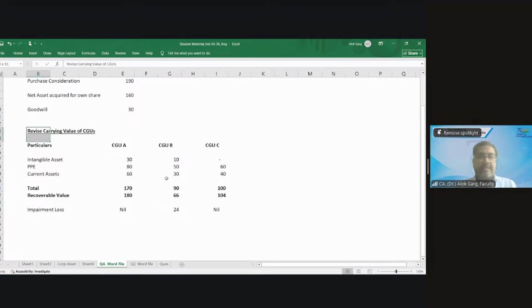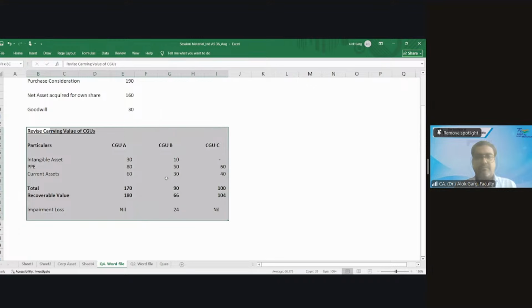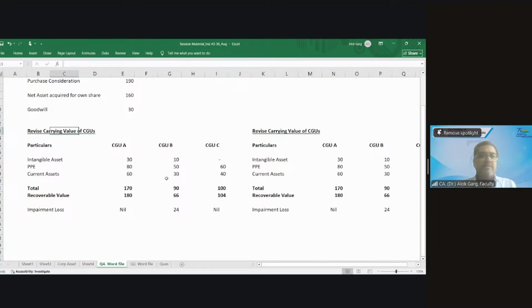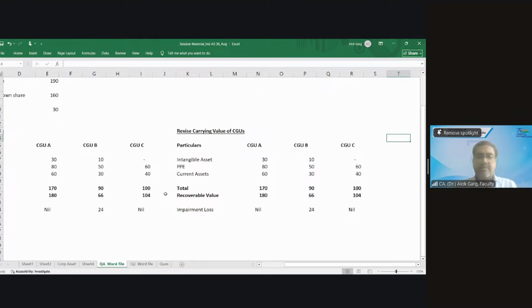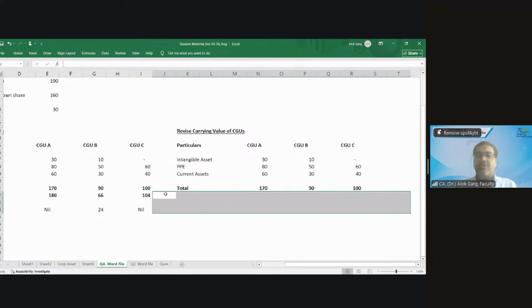So revise the carrying value. These are the carrying values. Now I need to compute the revised carrying value. CGUA will be the same, right? Yes, sir. What about CGUB?